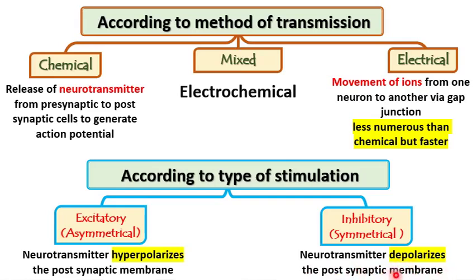So again, we have two types of synapses, but this time according to the type of stimulation. Stimulation may be excitatory or inhibitory. Excitatory means there is a hyperpolarization of the postsynaptic membrane, so it's called excitatory, or inhibitory means depolarization of the postsynaptic membrane, hence its name inhibitory. Okay?